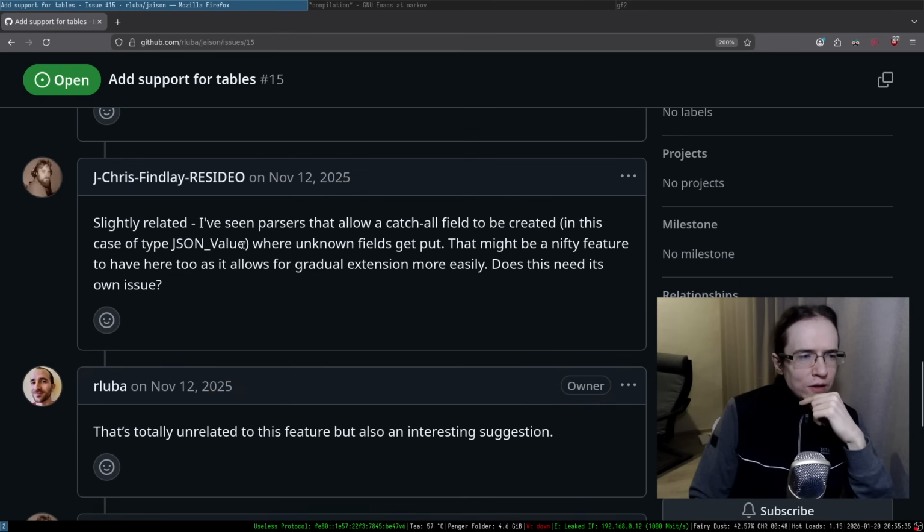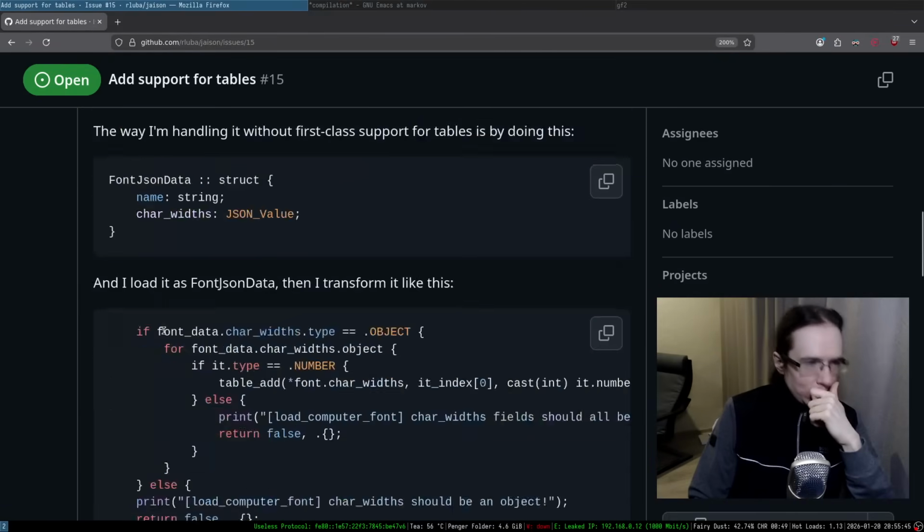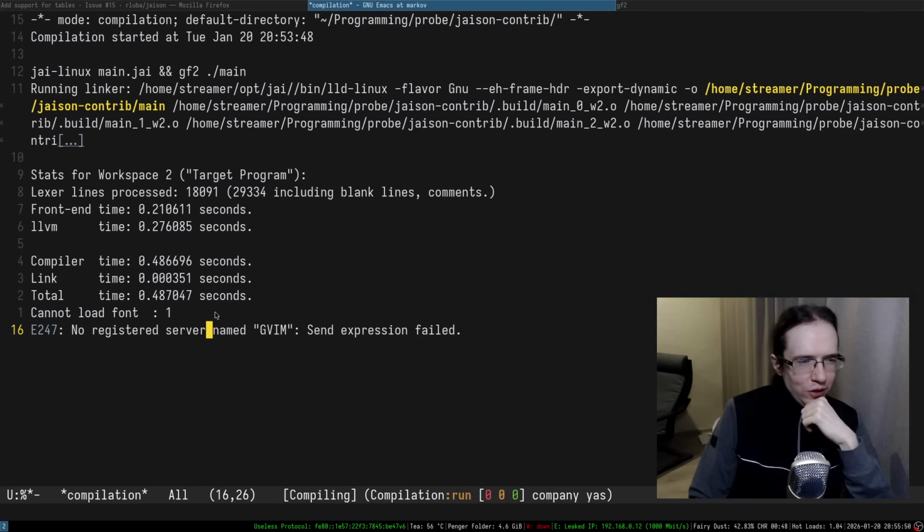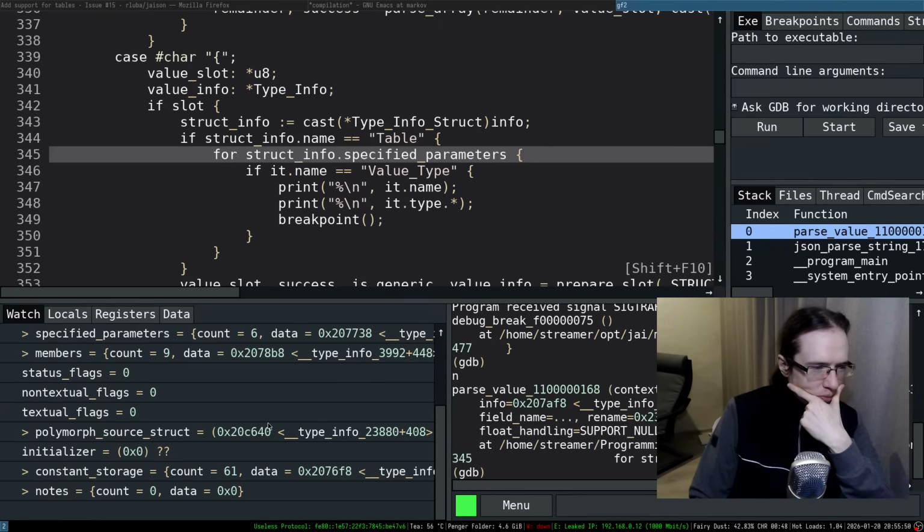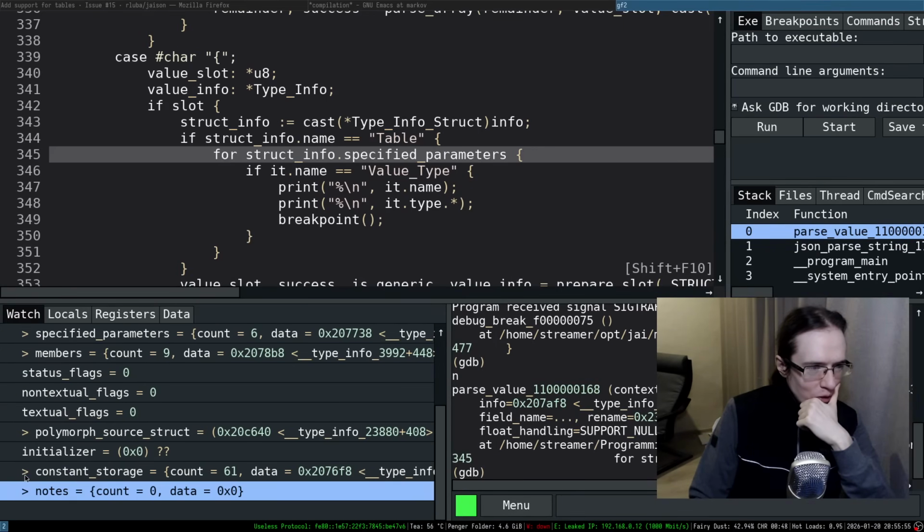Catch-all fields to be created in this case of type JSON, where unknown fields get put. That might be a nifty feature to have here too, as it allows gradual extension more easily. All right, so they're not really talking about that specific problem. I don't see it honestly. I really don't see it.